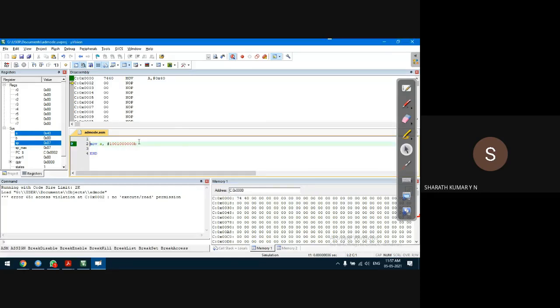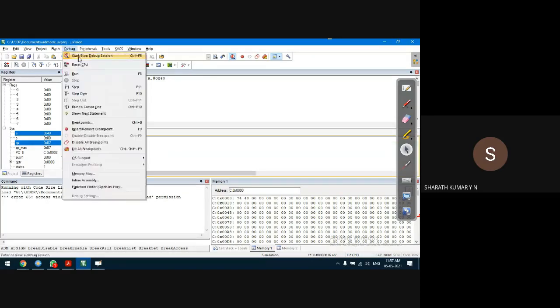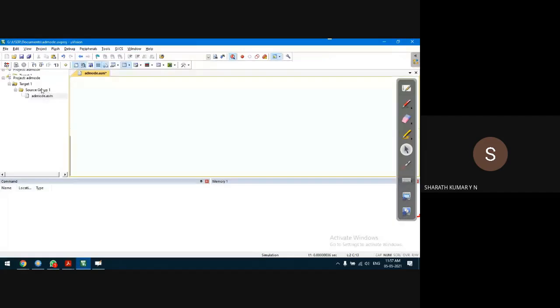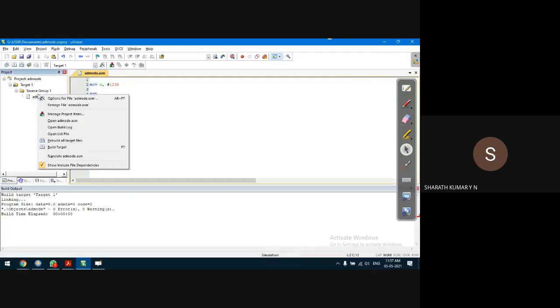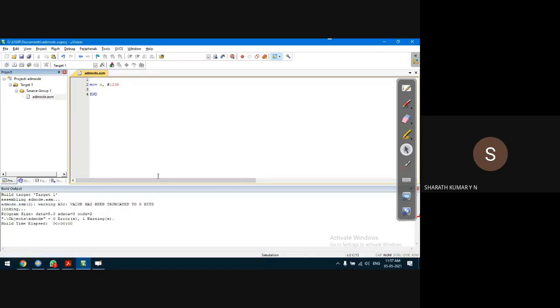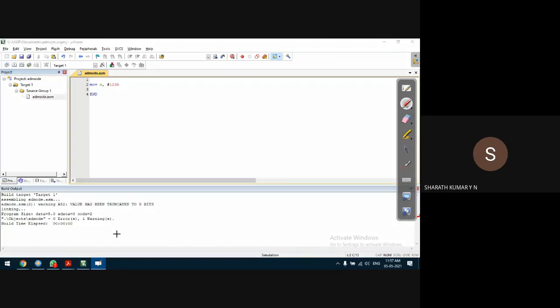Similarly, one example we can try for hexadecimal number. Let us say, for example, 123H. Just to understand how the compiler treats the instruction. Each time you modify the source code, you have to save it and do the build target. Check the syntax error. There is an error. Sorry, it's a warning. What the warning says is value has been truncated to 8 bits.